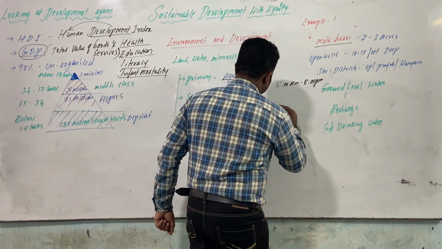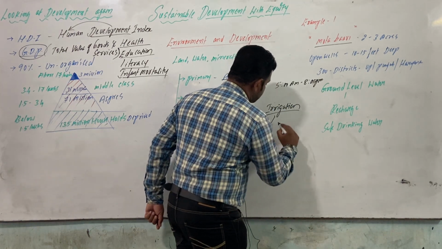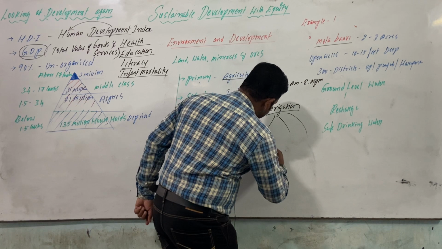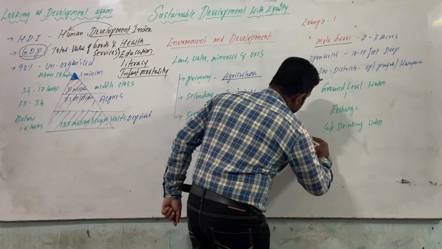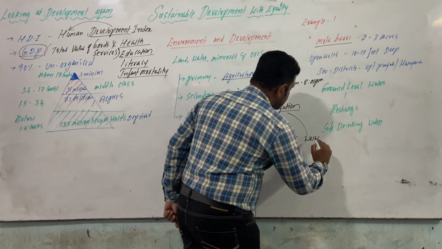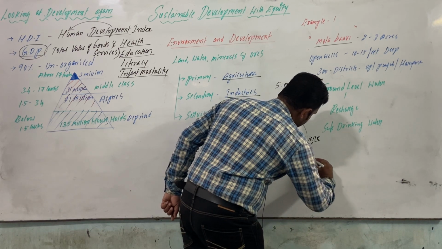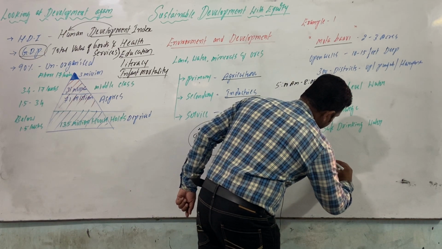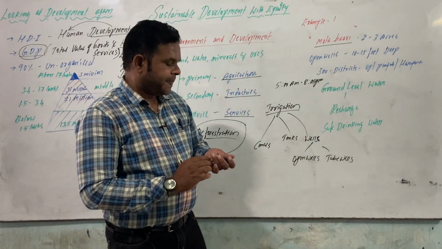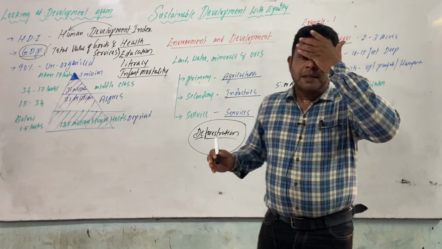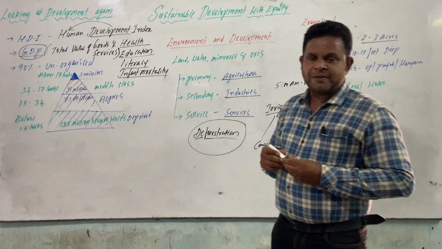Irrigation consists of three sources. What I want to show you are the sources. One is canals, the other is tanks, the other is wells. These wells are again of two types: open wells and tube wells. In this regard, with motor pumps, they used to do agriculture on about 2 to 3 acres using open wells.